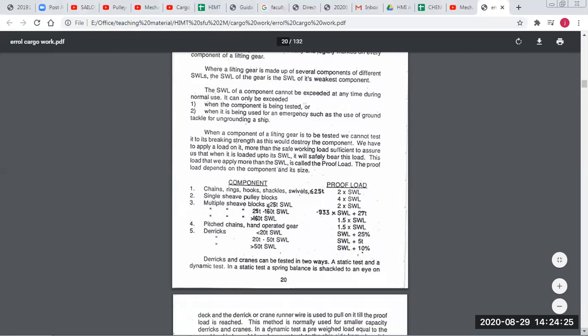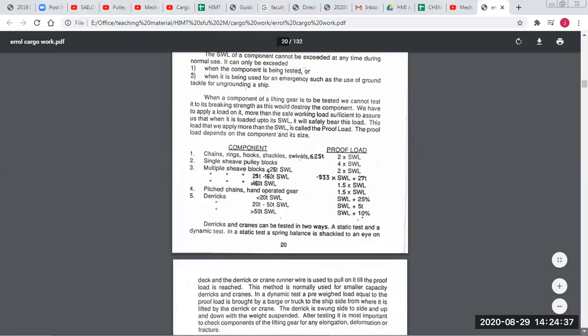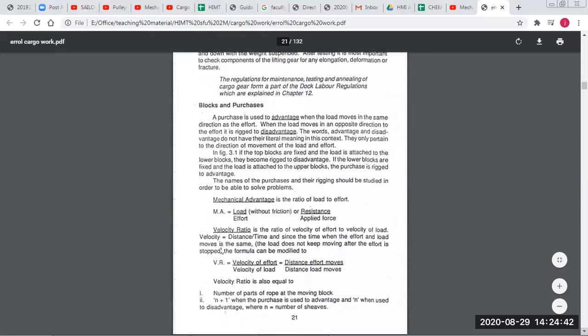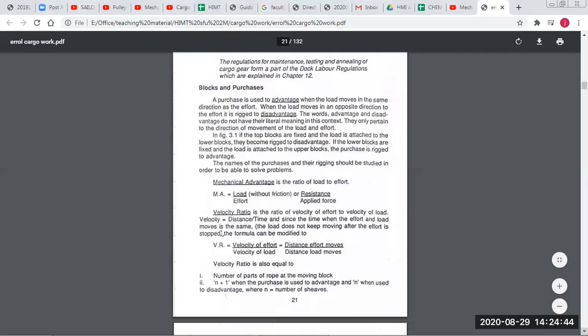So proof load for chains and rings is twice the safe working load. For sheaves it is 4 times. For multiple sheave blocks 2 times, and like this for all the equipment it is given in your rules. Now blocks and purchases we just saw, and what is mechanical advantage and disadvantage, and block purchases rigged to advantage and disadvantage.